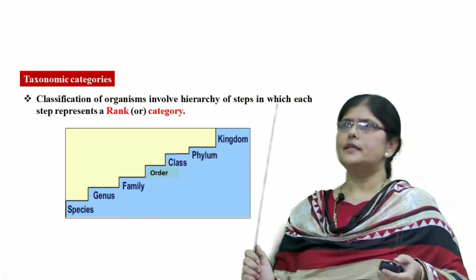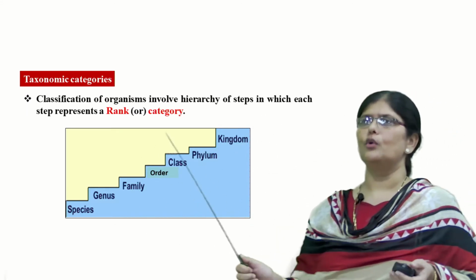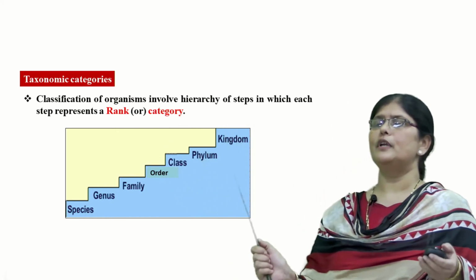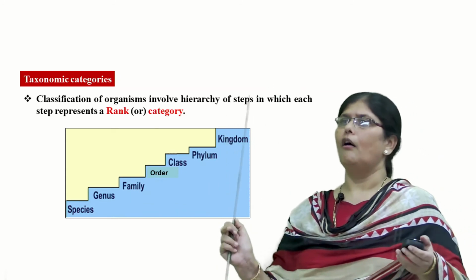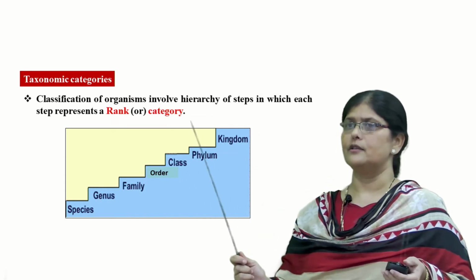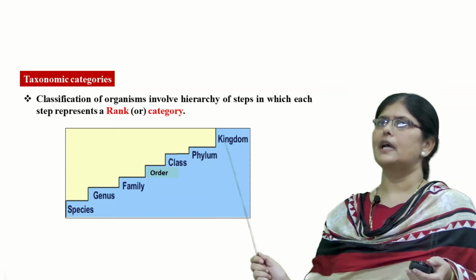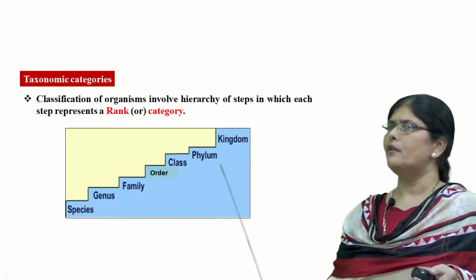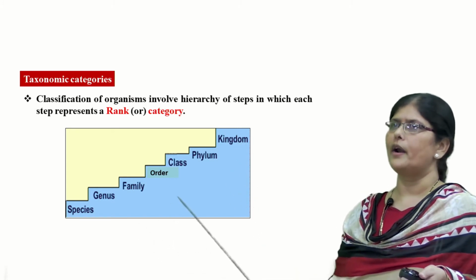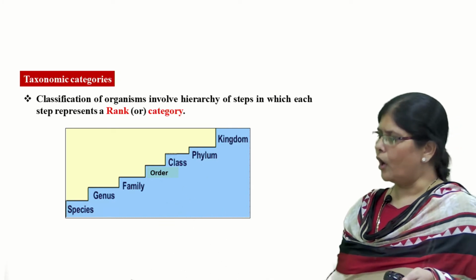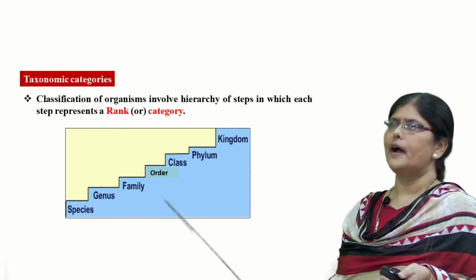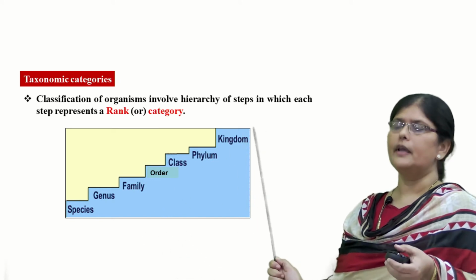Now let us discuss the taxonomic category. Just now I told you, when we define or identify the organisms and name them and classify them into different groups, we call them taxa or categories. So how are we going to put them into different levels or categories? Here the picture shows the classification of organisms which involves the hierarchy, or the ascending nature of the steps, in which each step will represent a rank or a category or a taxa. At the bottom level, you find the species. The lowest taxon is the species, and at the highest level, you find the highest taxon, the kingdom.